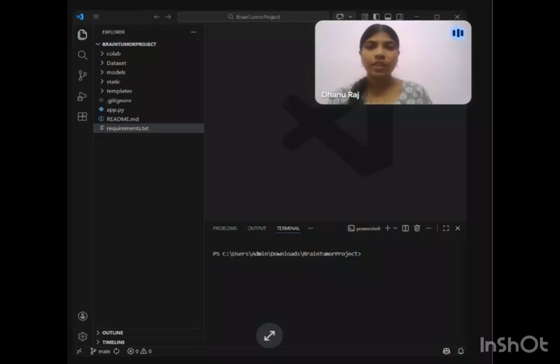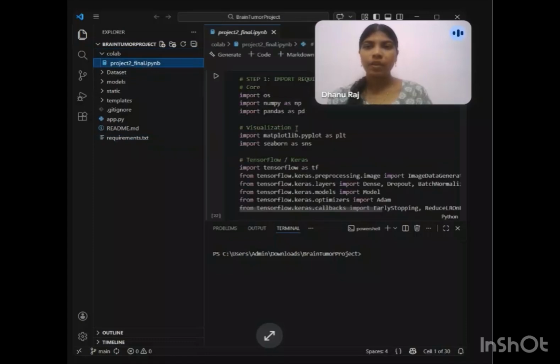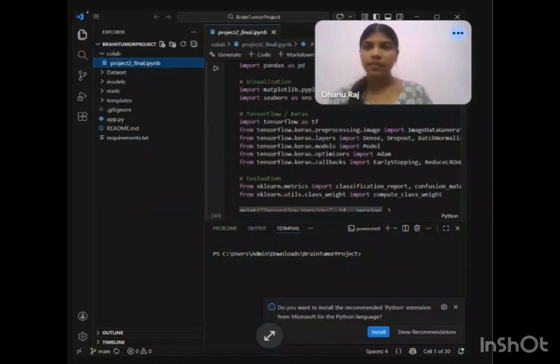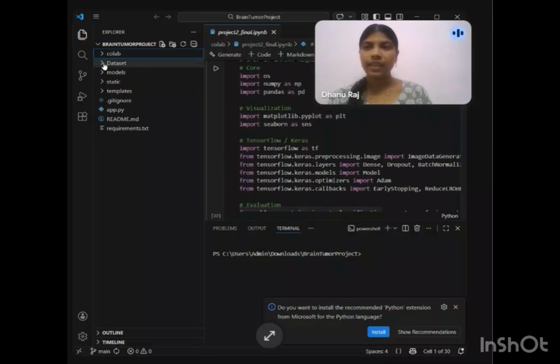This is the VS Code setup for my project. Here, in this Colab, I have imported the IPYNB file of my Colab project link, and the dataset folder contains the dataset of my project. In the model folder it has my developed Inception V3 model in Keras format, and these are the static files for image uploads, generated reports and GradCam, and here the templates.